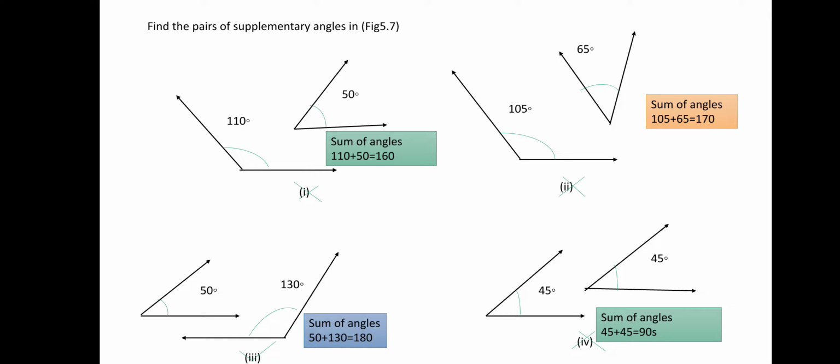If you check the first one, 110 and 50, if you add, 160. 105 and 65, if you add, 170. So 170 is also not supplementary. 130 and 50, if you add, you will get 180. So that's the supplementary, correct? Because we got 180 as the answer. Next, 45 degrees plus 45 degrees, if you add, you will get 90 degrees. It's not supplementary, it is half of supplementary, correct? It will go with complementary.